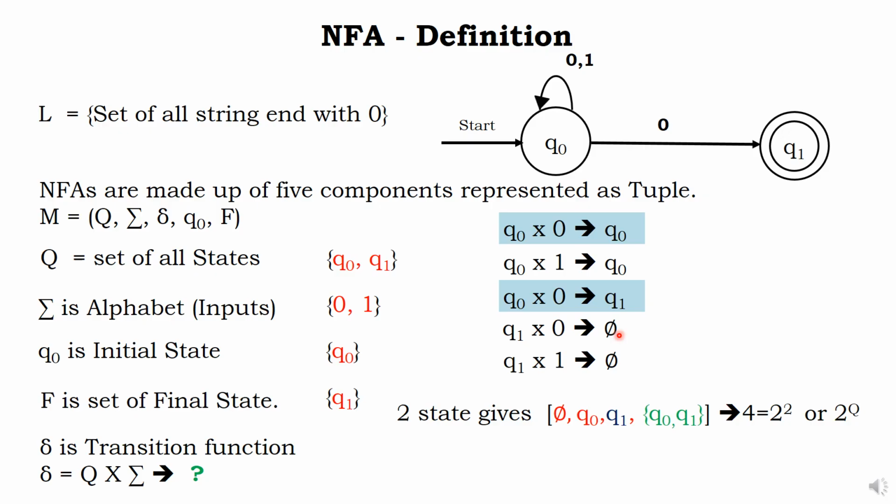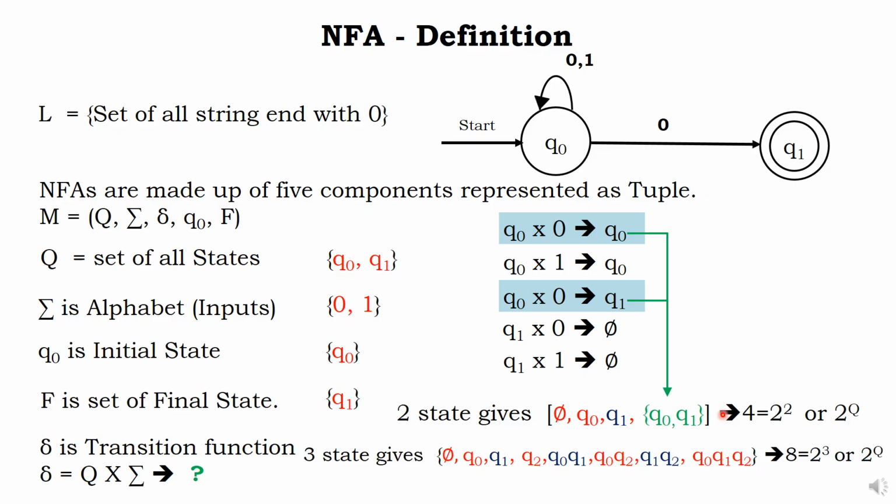Which means, if you take 2 states A and B, null is there, A is there, B is there, and put together AB is there. It may look like 2 states, but if you put curly brackets, it is only 1 state put together. So in total there are 4 different results for 2 states. 2 power 2 is 4, 2 power Q is 4. If it is 3 states, what happens?